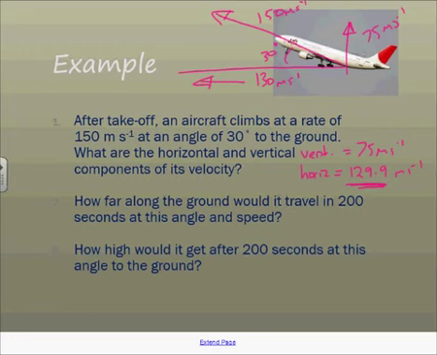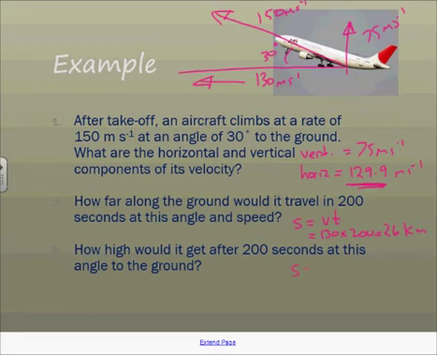So how far? Displacement equals v t. So it's going to be 130 times 200, because that's 26,000 meters or 26 kilometers.